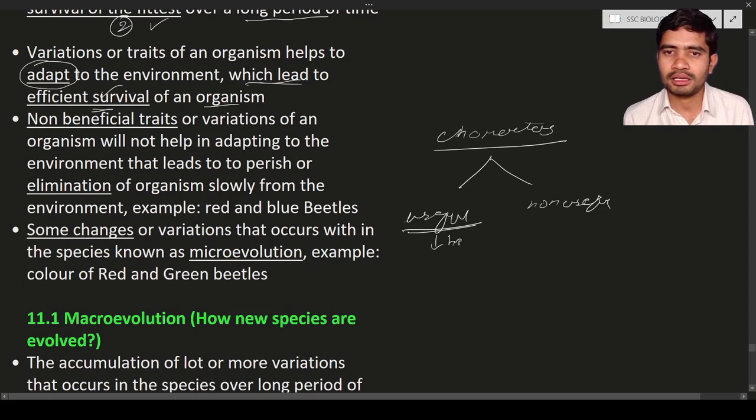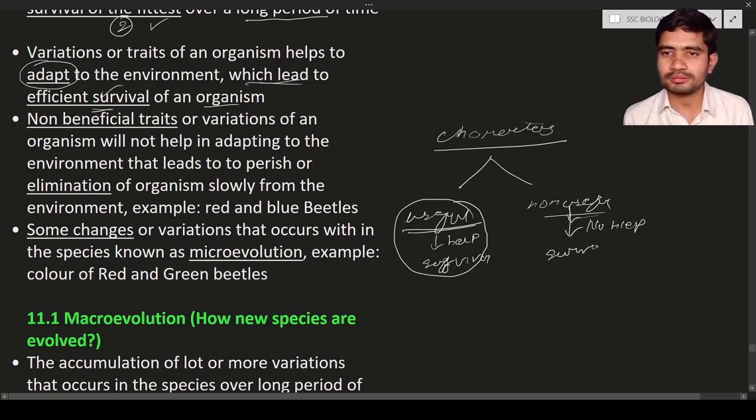So nature is going to help these organisms with the useful variations. But non-useful variations mean there is no help. Non-useful variations are not going to help the organism for survival.